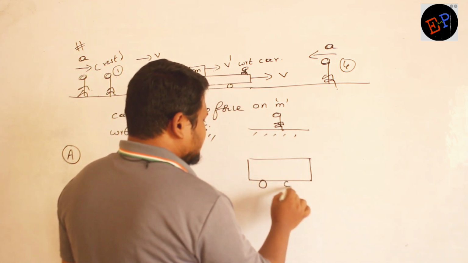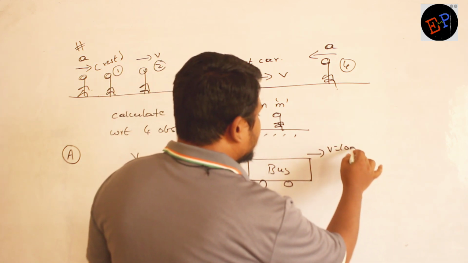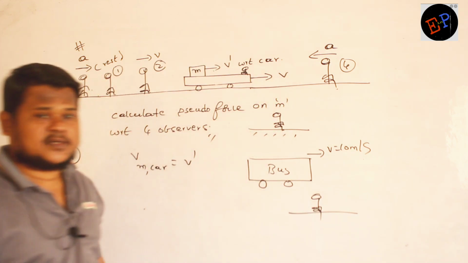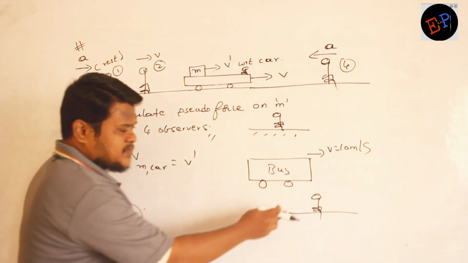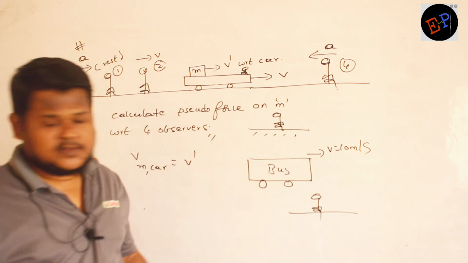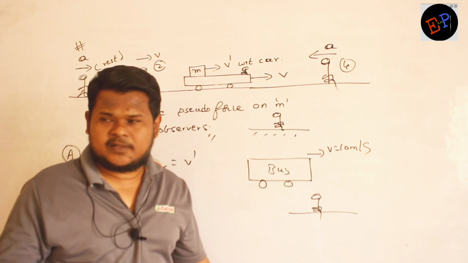So consider this is a bus. The velocity of the bus is 10 meter per second. Consider there is an observer here, and the observer is on the ground. Now to this observer, how does the velocity of the bus appear to be? 10 meter per second only, no?